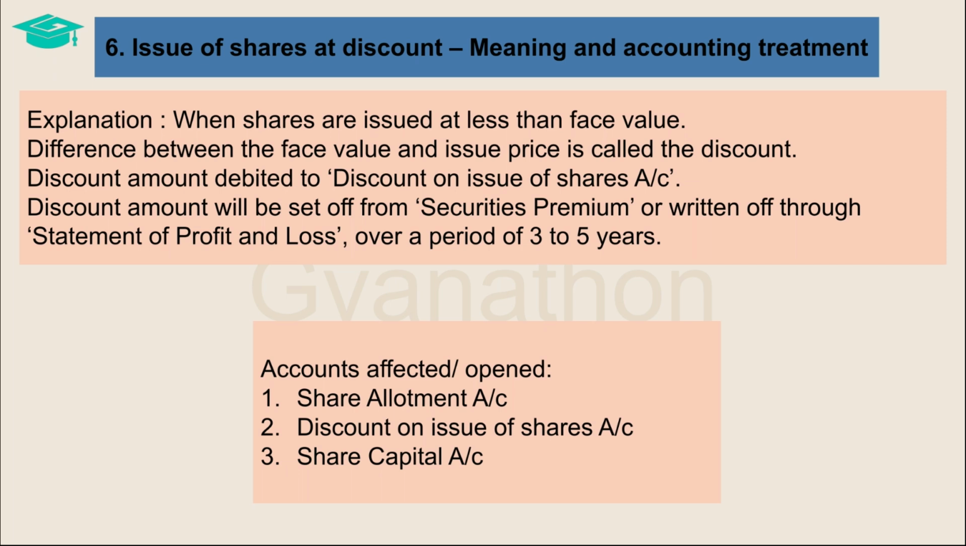In the process of accounting for issue of shares at a discount, the accounts opened or affected are the share allotment account, discount on issue of shares account, and the share capital account.